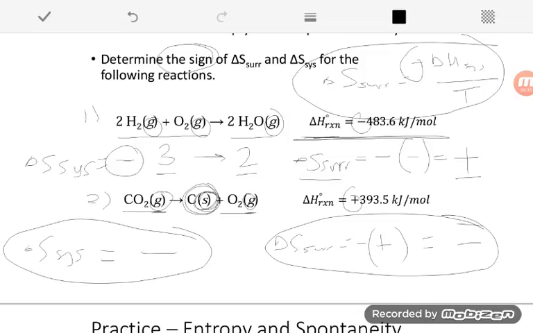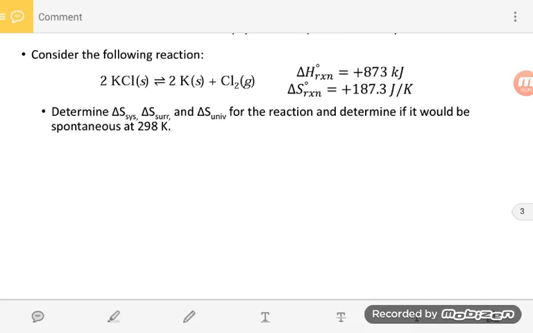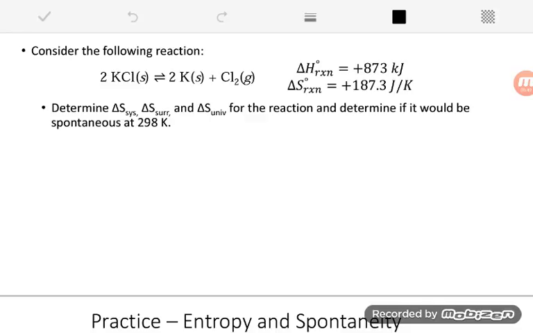So that's qualitative, but we also want to be able to be quantitative with these relationships. So let's look at the next example. Consider the following reaction and determine delta S system, surroundings, and universe, and determine if it would be spontaneous at 298 K. First one, system's super easy. Delta S reaction here, that's actually telling me delta S system. The reaction is the system, so they're one and the same. So we can go ahead and check that guy off.